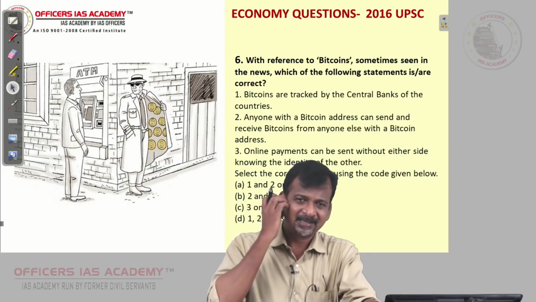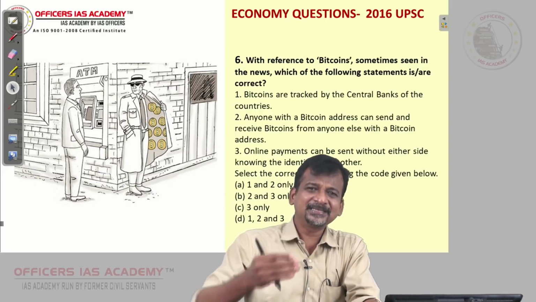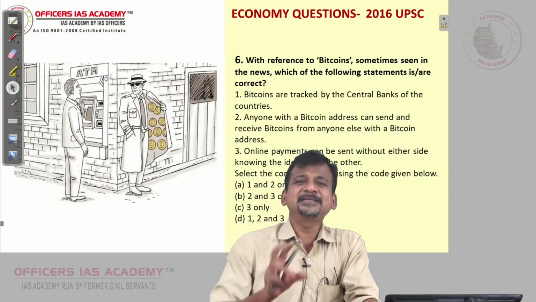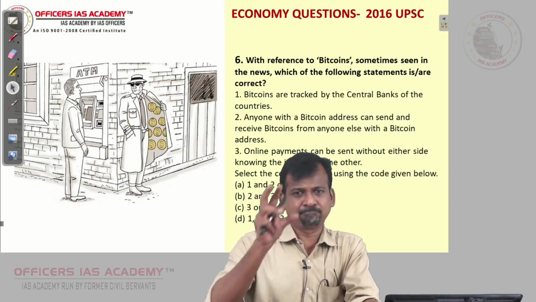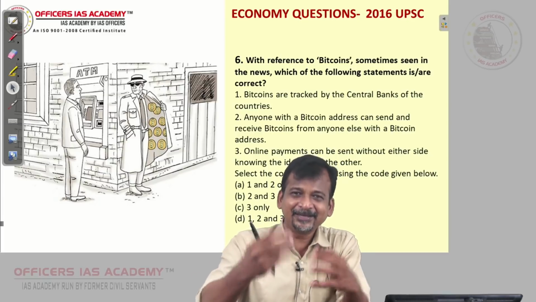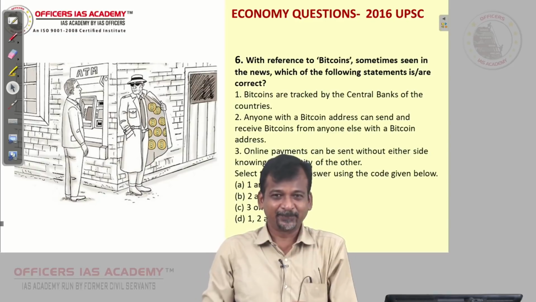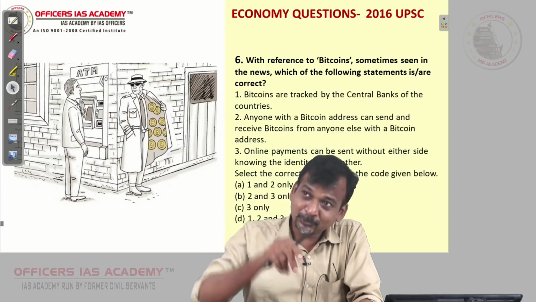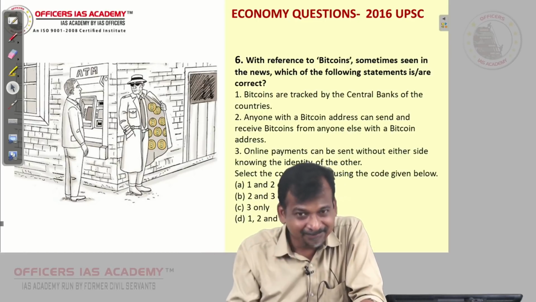After that, how you can generate bitcoin is by some puzzles. Whoever solves those puzzles, then you can mine that bitcoin. To get a bitcoin, you have to solve a puzzle.